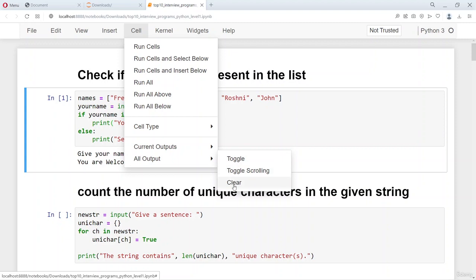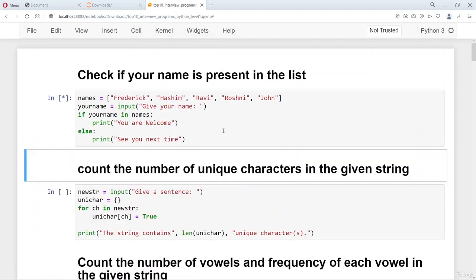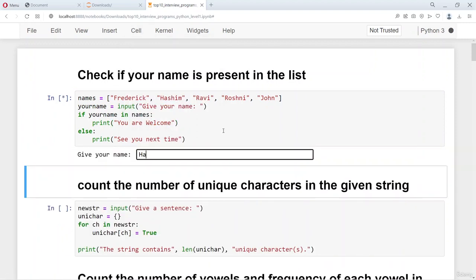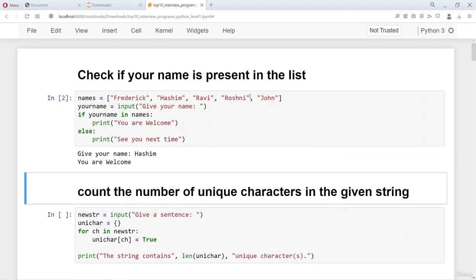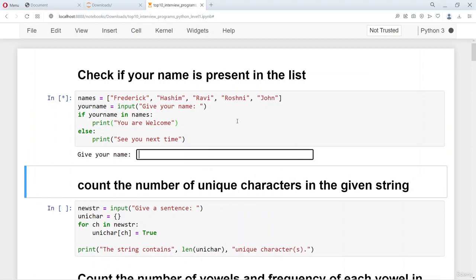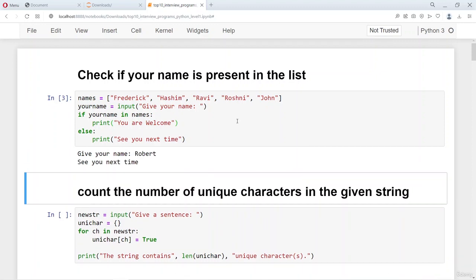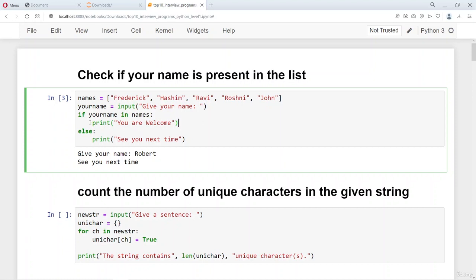Let's clear the output and let's give a name, and it says you're welcome. Let's give another name, Robert, and it says see you next time. So here we are just using the if statement and the membership operator in to check if the given name is part of the list of names, which is the names list.